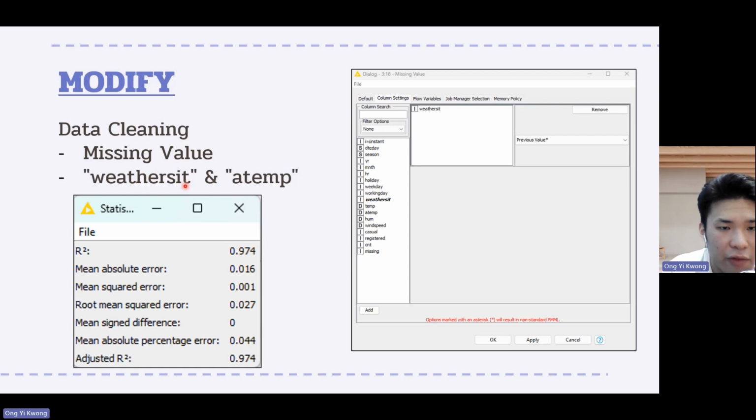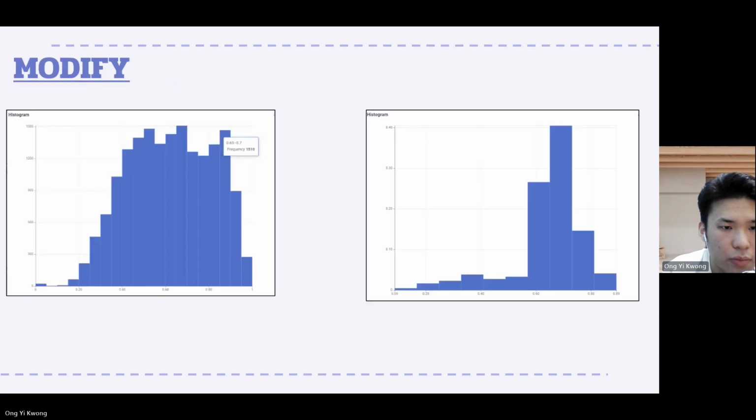For the battery seed, we fill in the missing value using the previous value because this is time series data. And for the A temperature, we fill in the missing value using a linear regression. And here is the performance of the model. It shows quite good because the R square is 0.974.